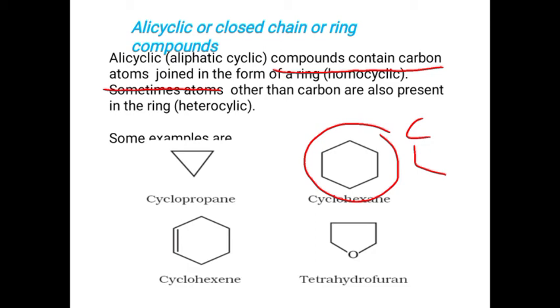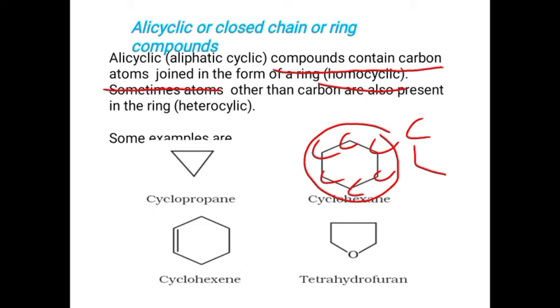If the ring consists of only carbons, then we call it homocyclic. Homo means same; in the ring there will be the same type of atoms. What will happen if atoms other than carbon exist in the ring? If the compounds contain atoms other than carbon, then we call them heterocyclic compounds.